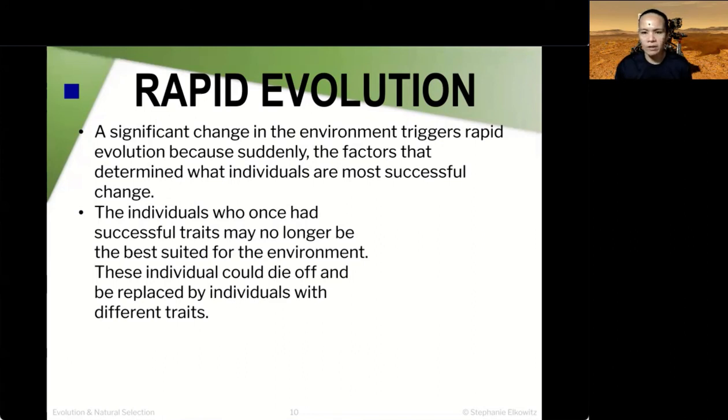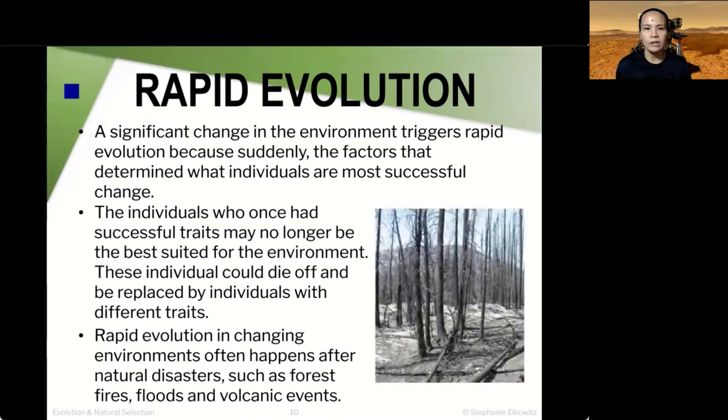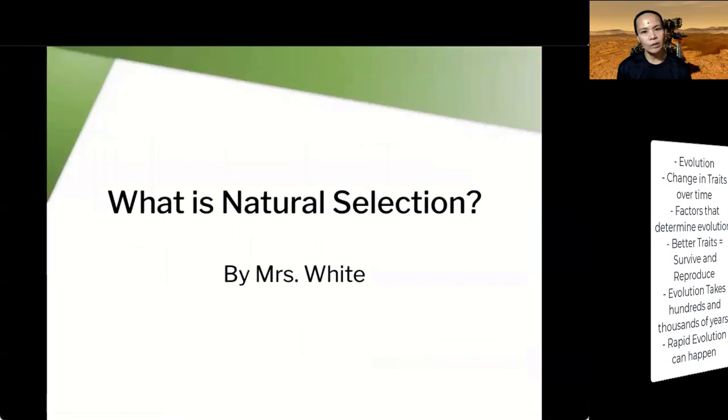What are those types of environment where you could also see rapid evolution? Well, rapid evolution in a changing environment often happens after a big natural disaster, such as forest fires, floods, volcanic eruptions, and similar events. And organisms that most likely have survived will move on and reproduce offspring with their trait. That may not really be desirable, but when these disasters happen, probably their traits are now better off.